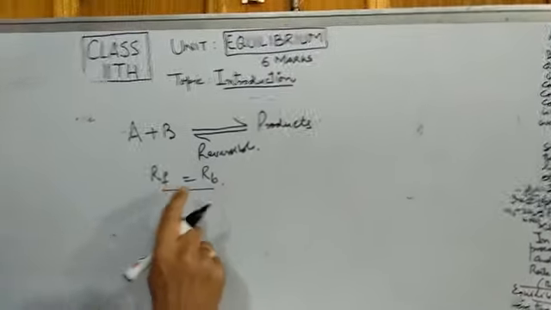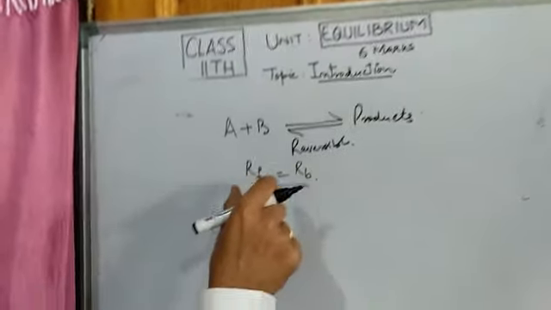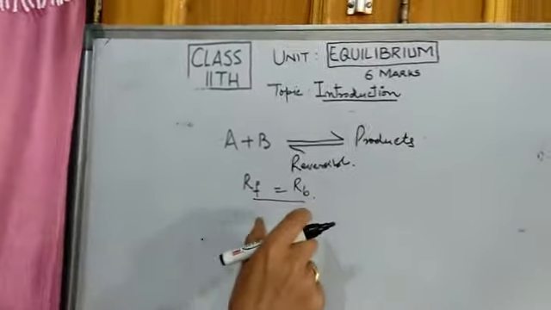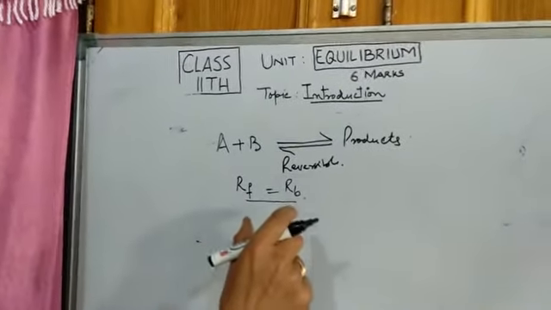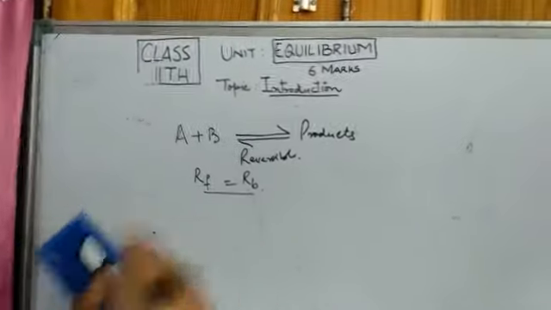And when this stage is reached, it is known as the state of equilibrium. So this is how equilibrium is attained.